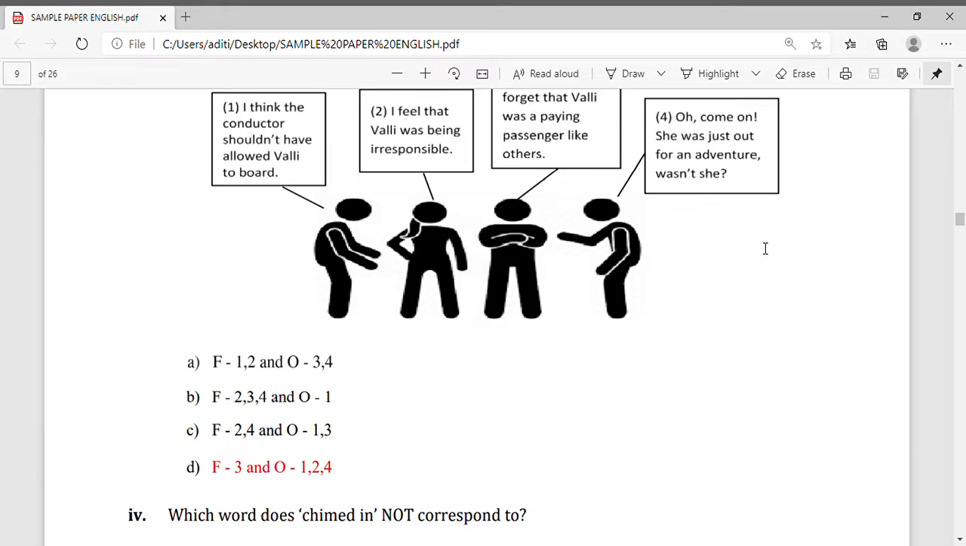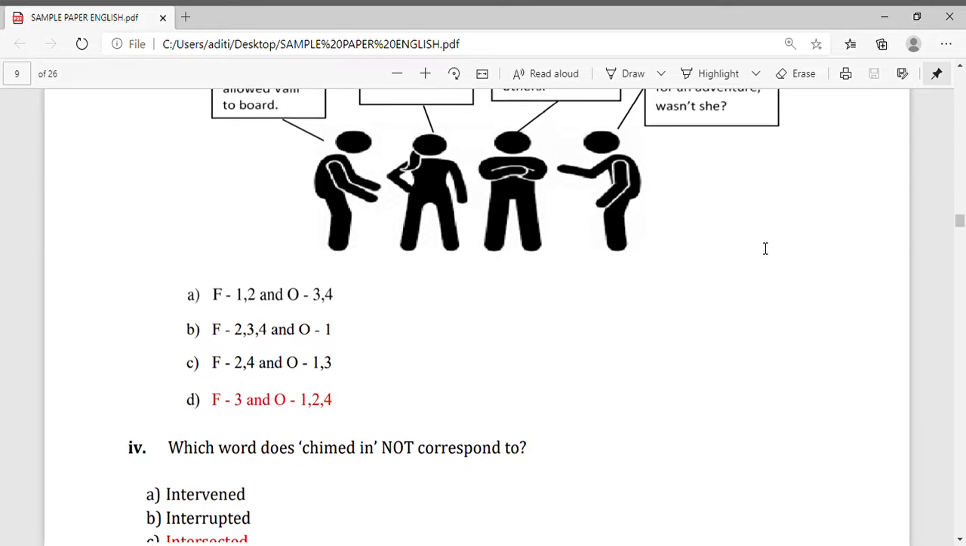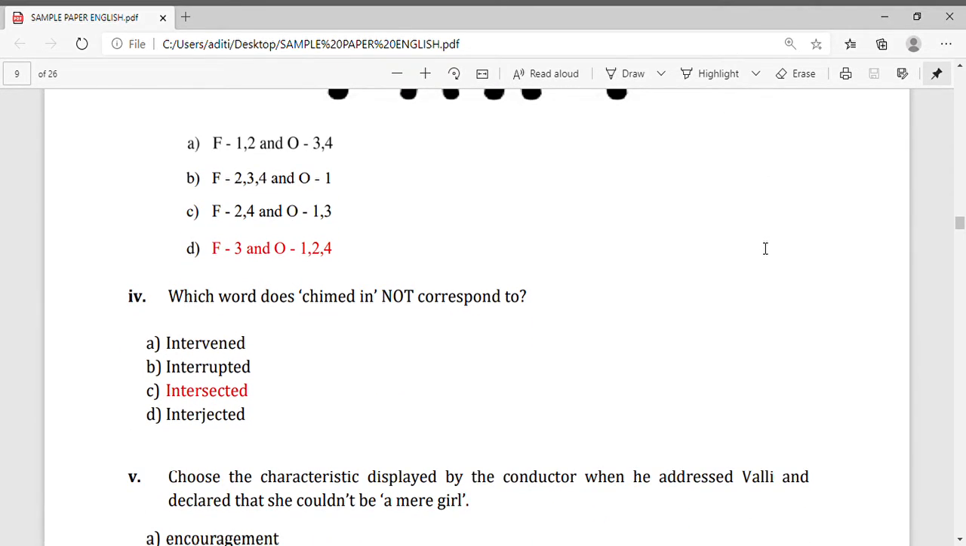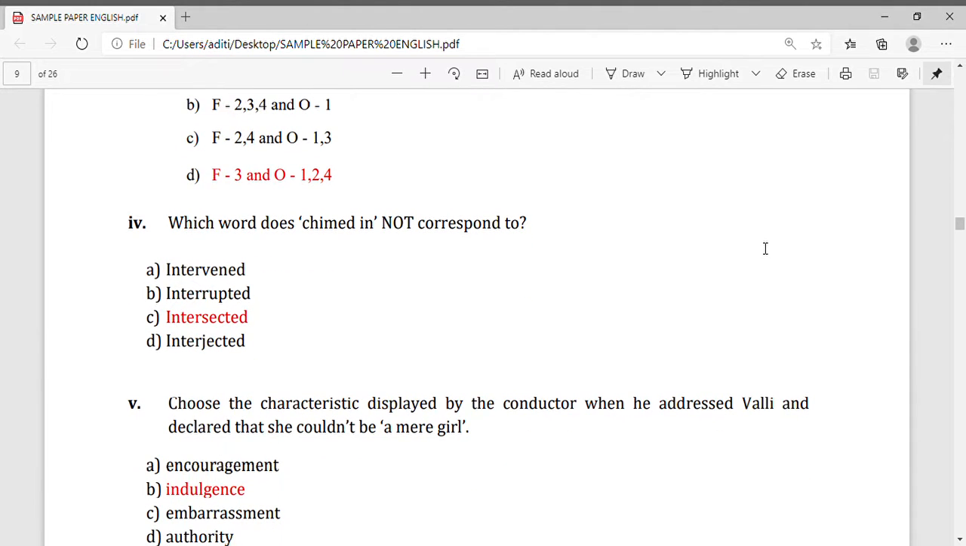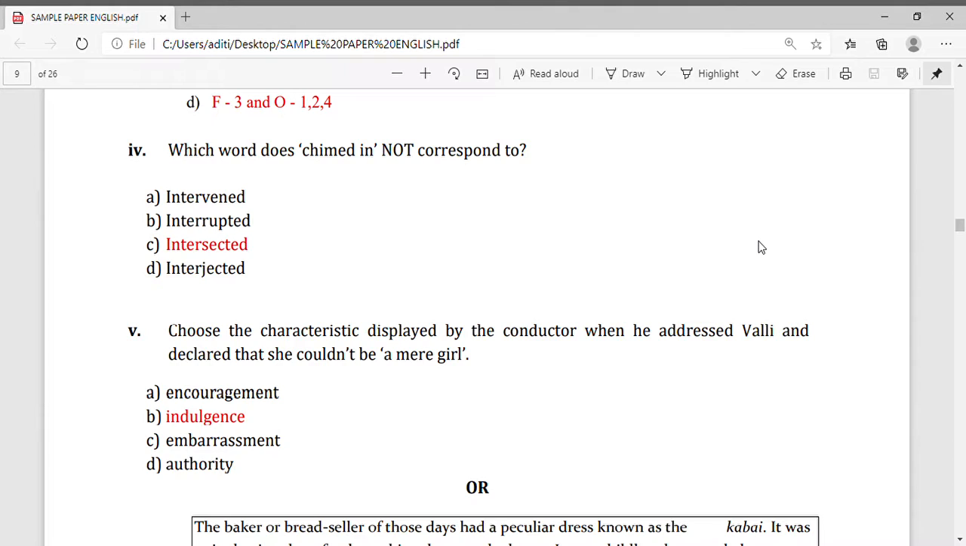Okay, now four options are given, A, B, C, D, and the correct answer is D, that is, facts are 3 and opinion is 1, 2, 4. Okay, question number 4. Which word does teamed not correspond to? Okay, now the correct answer is intersected. Four options are given and the correct word is intersected.